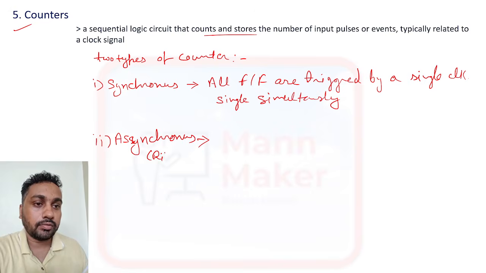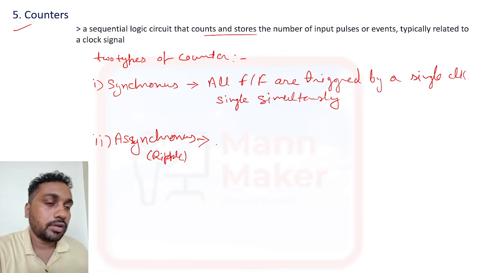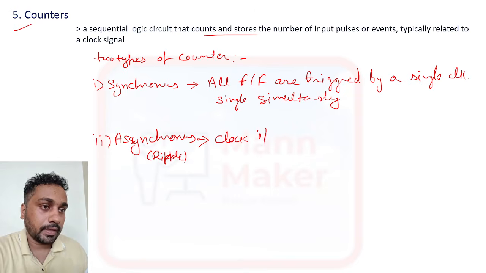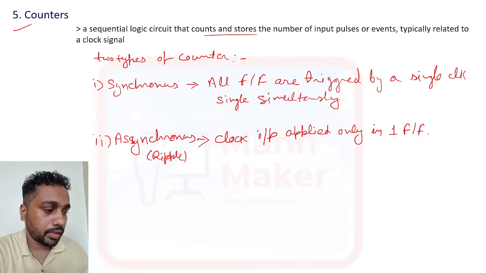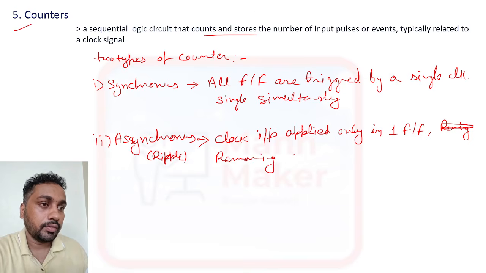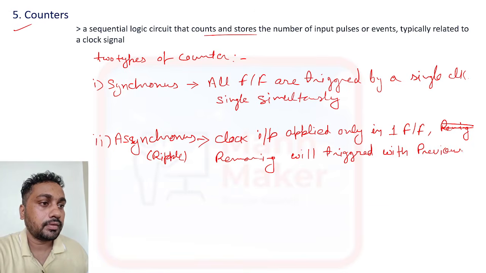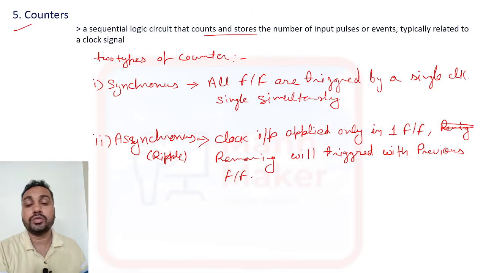And the asynchronous counter, that we call the ripple counter, is one in which the clock input is applied only in one flip flop, and the remaining will trigger with the previous flip flop.